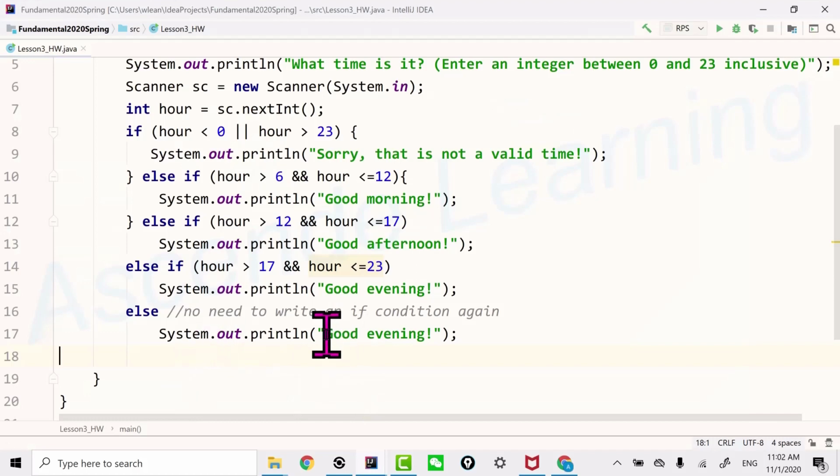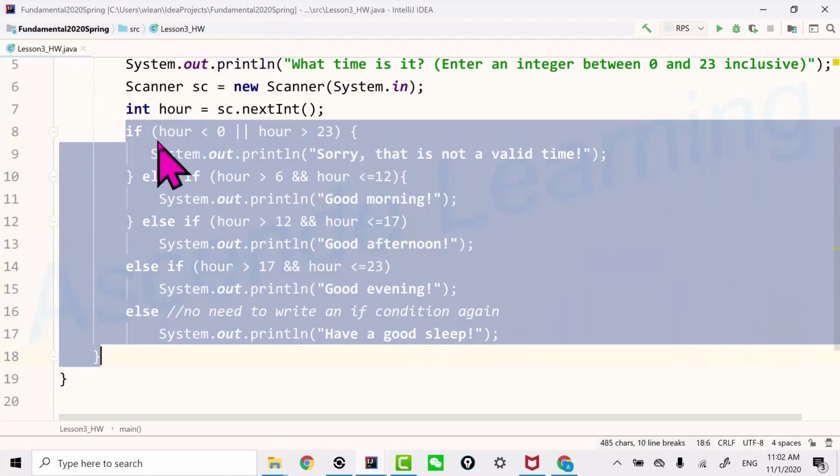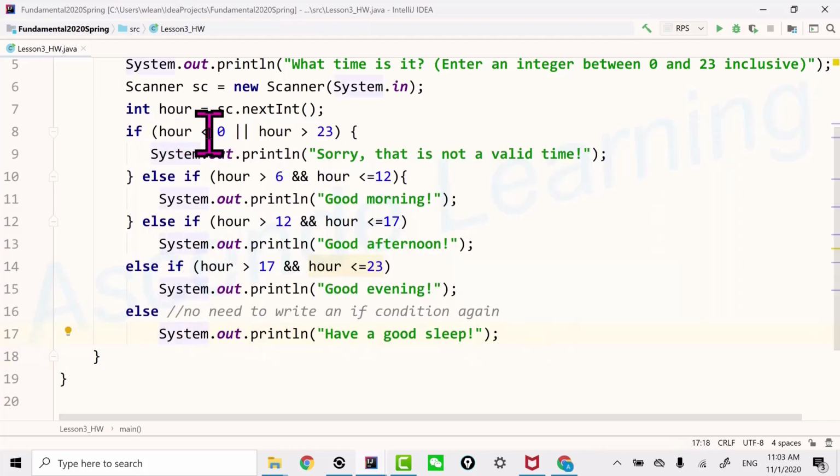That would be the good night possibility, right? Have a good sleep. Does it make sense? Yeah. Of course, you can do this in a lot of different ways. You can do that in different sequences, and you can actually spell out the good night and have a good sleep as two different periods, right? But this is just one of the ways that you can do that.